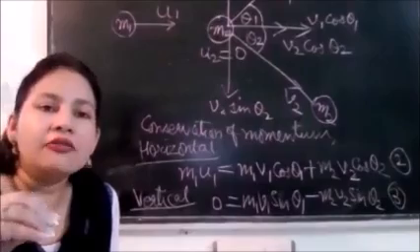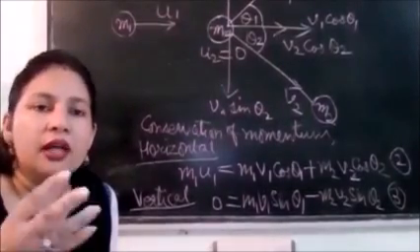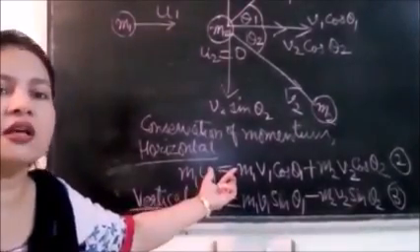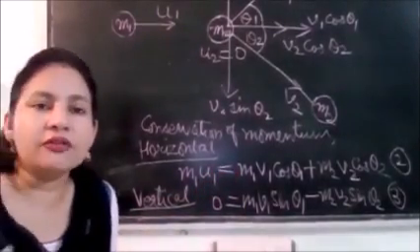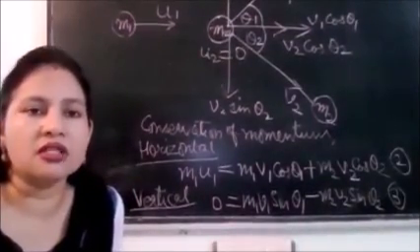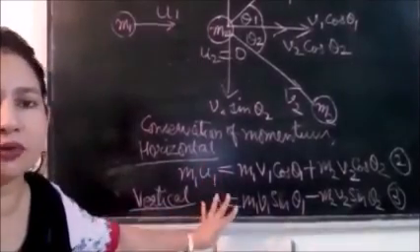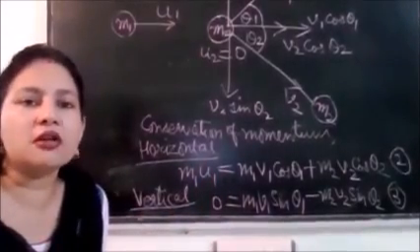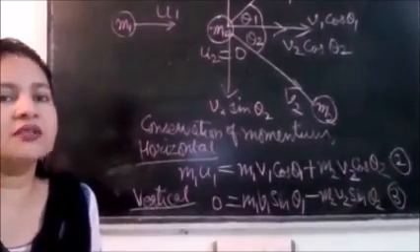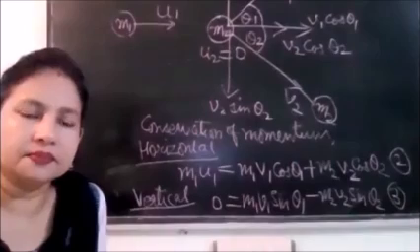In the end, after putting the values of u1, u2, m1, m2, theta 1 and theta 2, we can find velocities. So after solving equation number 1, 2 and 3, we can find the final velocities v1 and v2. So with this, we come to the end of this derivation of elastic collision.